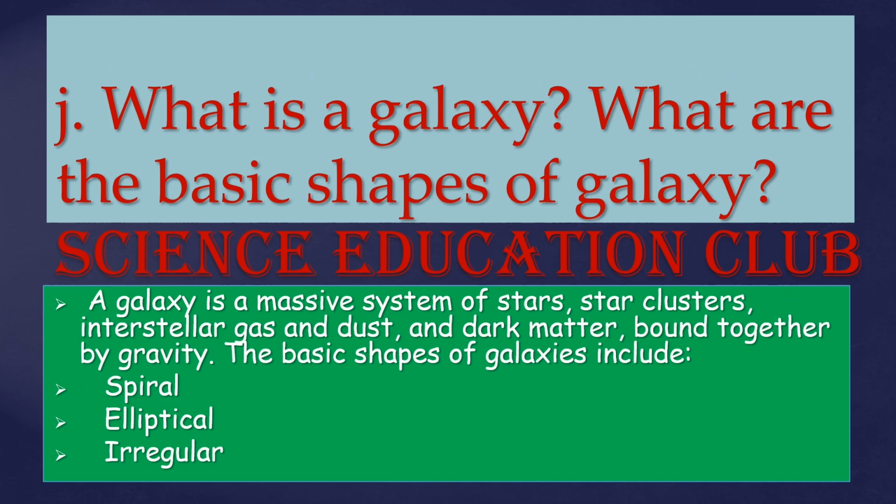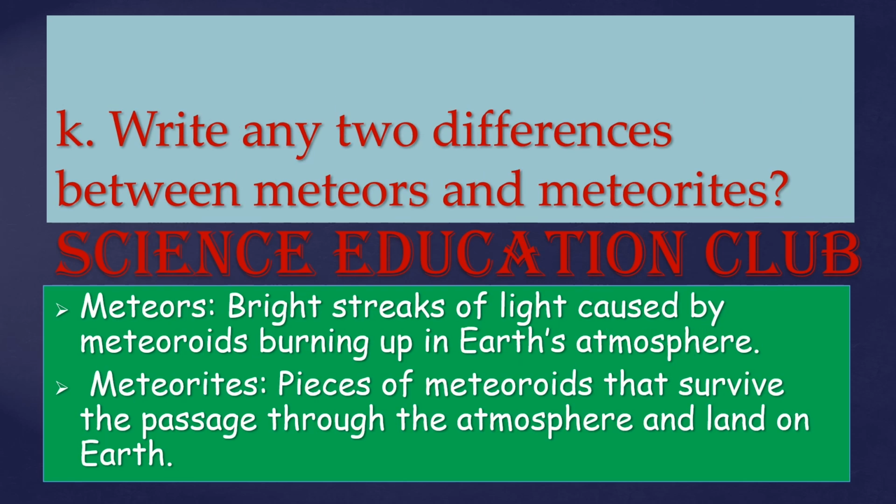What is a galaxy? What are the basic shapes of galaxy? A galaxy is a massive system of stars, star clusters, interstellar gas and dust, and dark matter, bound together by gravity. The basic shapes of galaxies include spiral, elliptical, and irregular. Write any two differences between meteors and meteorites. Meteors are bright streaks of light caused by meteoroids burning up in Earth's atmosphere. Meteorites are pieces of meteoroids that survive the passage through the atmosphere and land on the Earth.